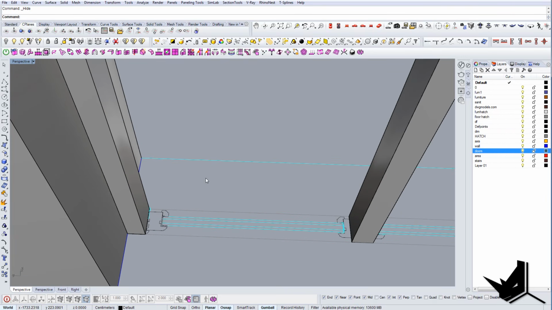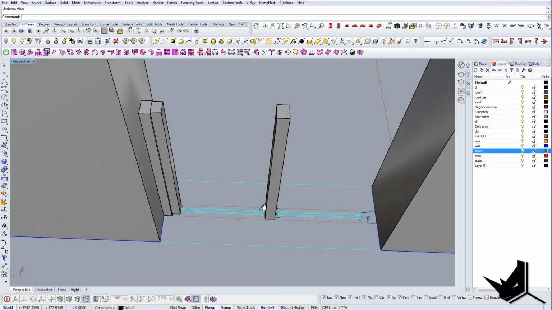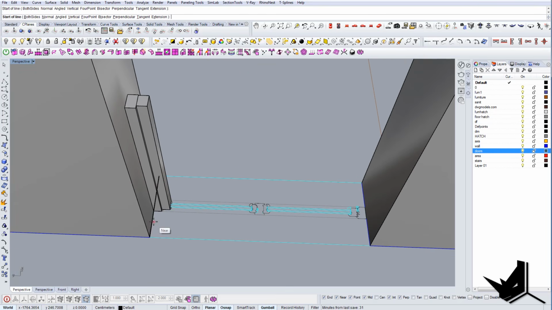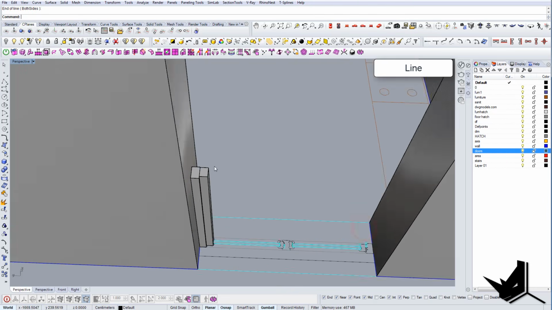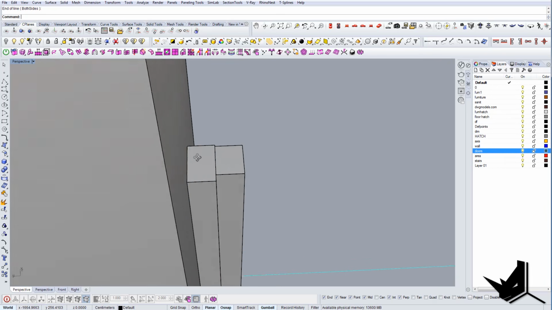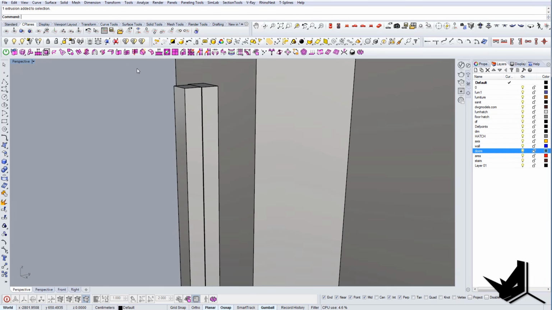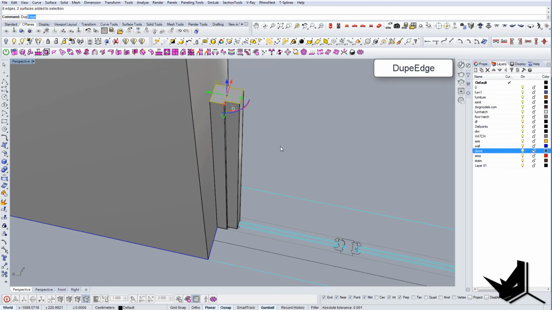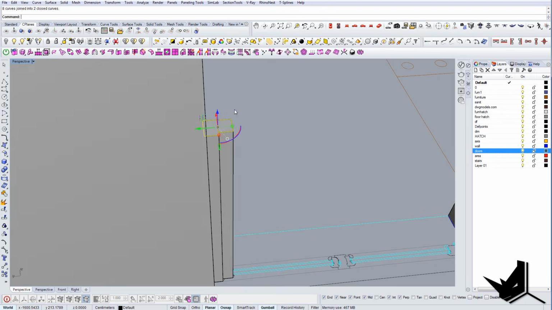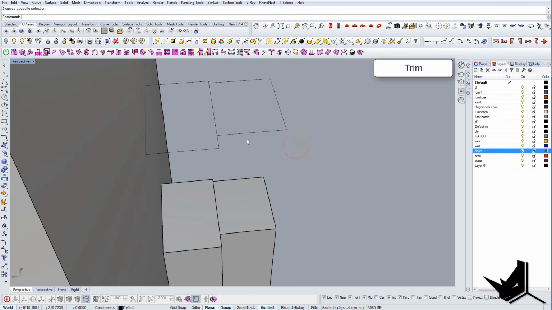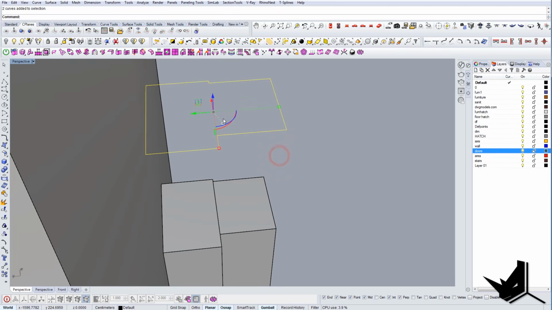Okay. Before doing this, there's a cool thing you can do. You can take this surface, this detailing here, take the lines, and say duplicate edge. You can join everything, but in this case you don't want to join them. Let's just trim them here, and I'm going to join it now.